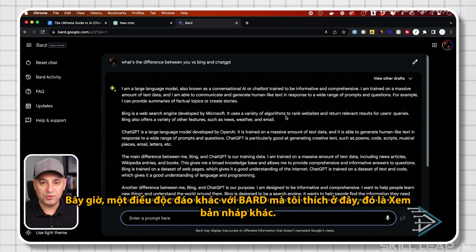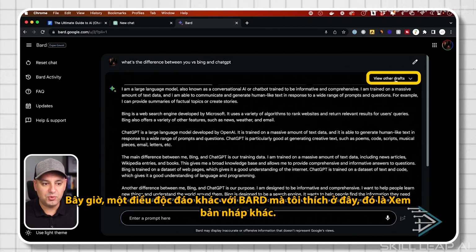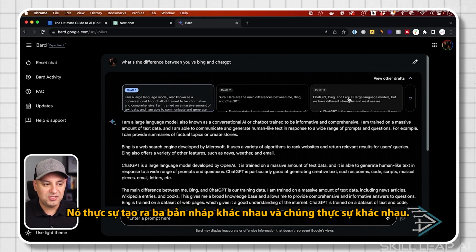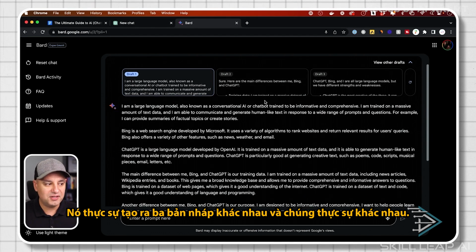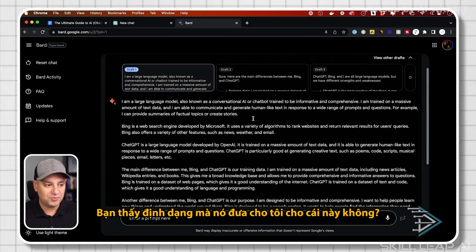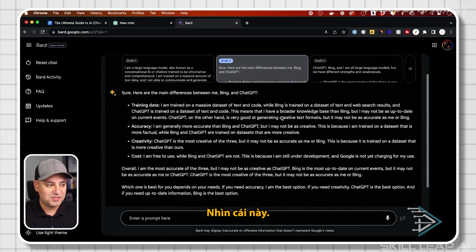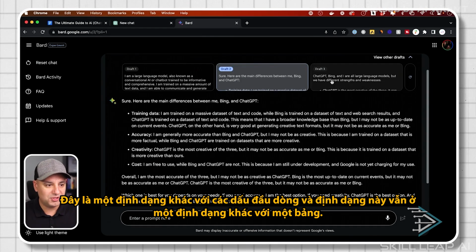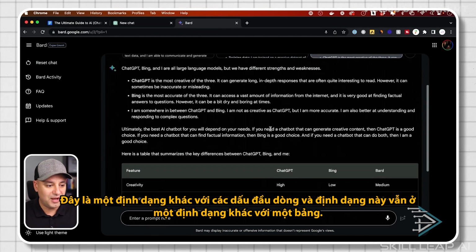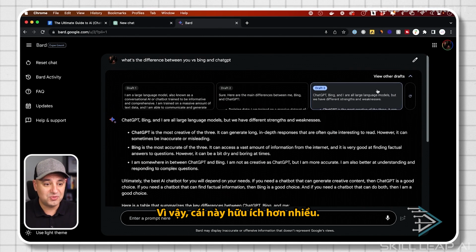Now, another unique thing with Bard that I like right here, it says view other draft. It actually creates 3 different drafts, and they're actually way different. You see the format that it gave me for this one? Look at this one. This is in a different format with bullet points, and this one is yet in a different format with a table. So this one is way more useful.